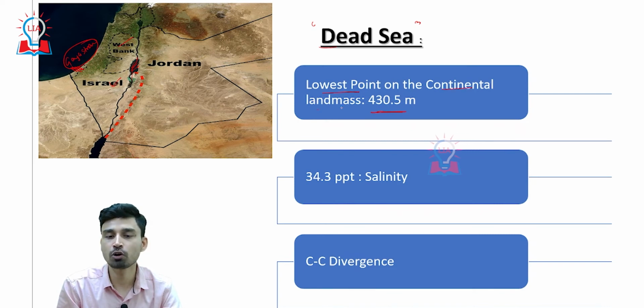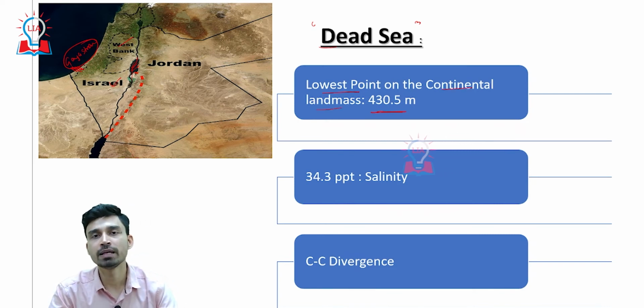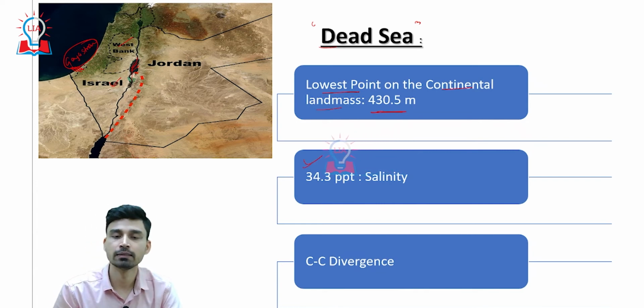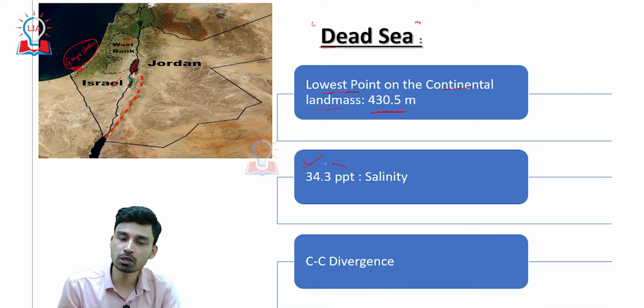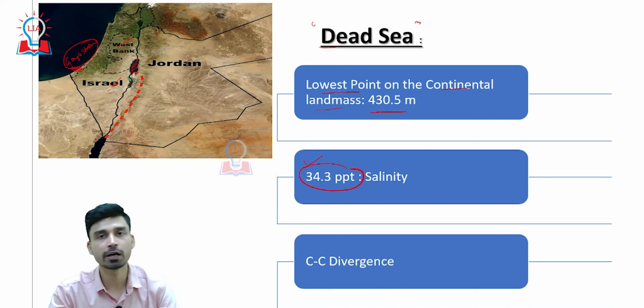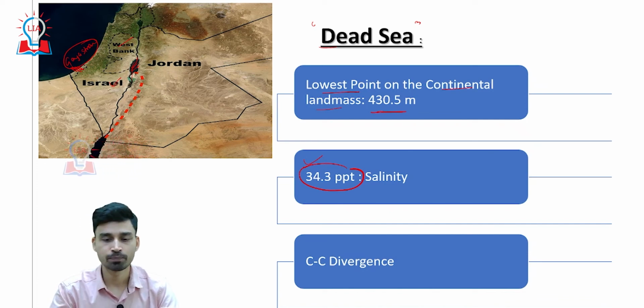lowest point on the continental landmass, with a base elevation of about 430 meters below sea level. Not only that, the Dead Sea is also considered one of the saltiest water bodies on the earth, with a salt concentration of 34.3 parts per thousand. 34.3 parts per thousand means that around 34.3 grams of salts are present in every 1000 grams of water. That is a very saline water body.